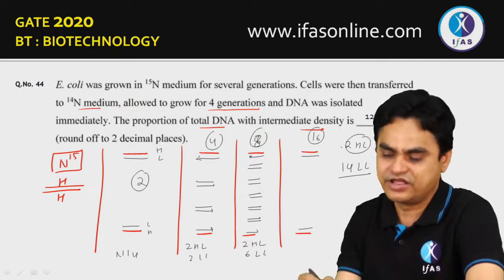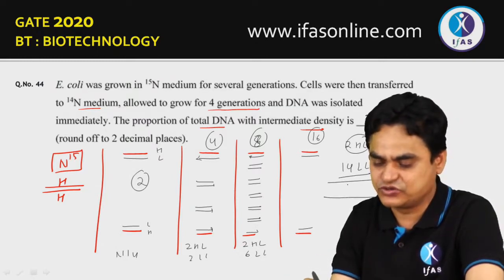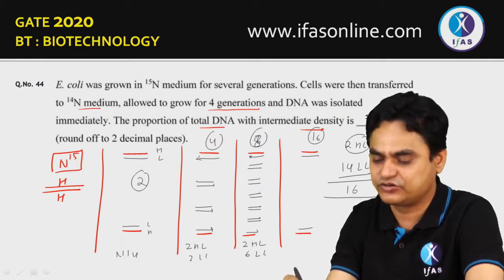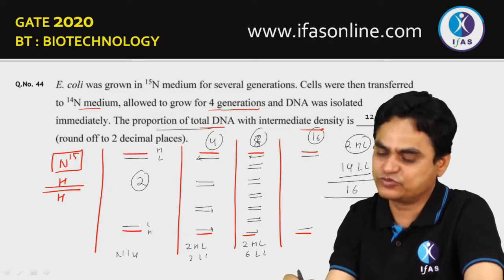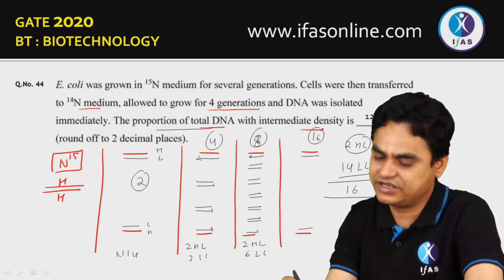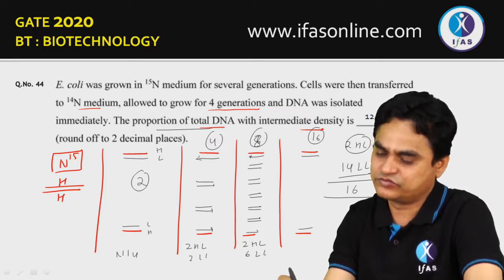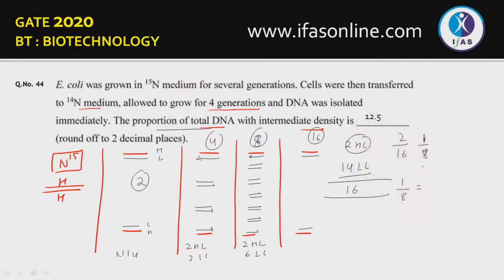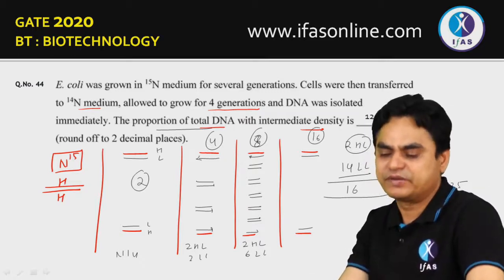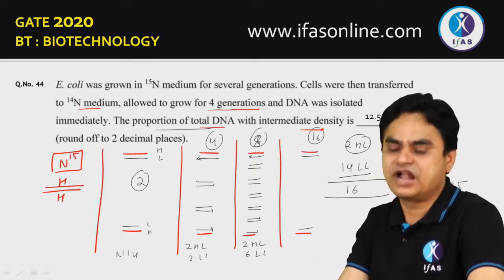You have to calculate a proportion, and the total strands you are going to get is 16. It has to be calculated as the proportion of the total DNA. So the proportion of total DNA could be calculated as 1 by 8. In decimal, the proportion would be 0.125. If you convert it to percentage, you will get 12.5 percent. So if you represent it in percentage it would be 12.5, but the proportion would be 1/8, and 1/8 proportion means 0.125.